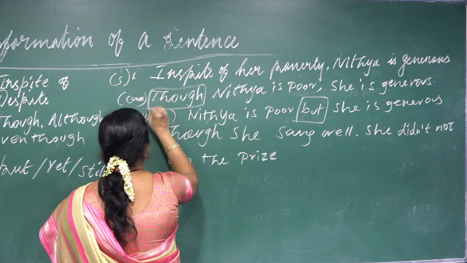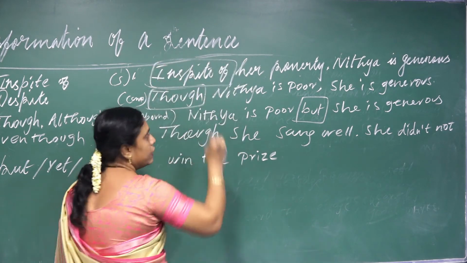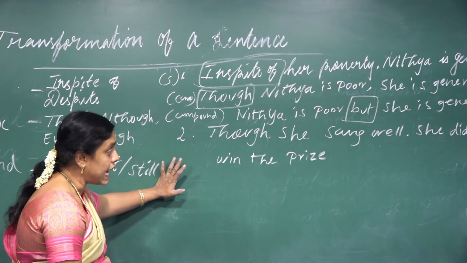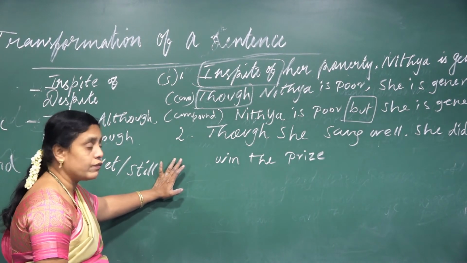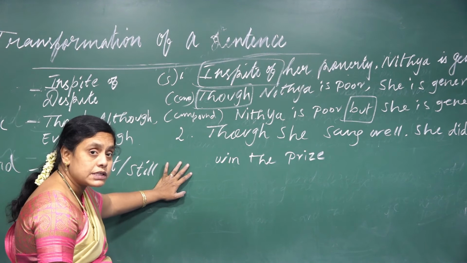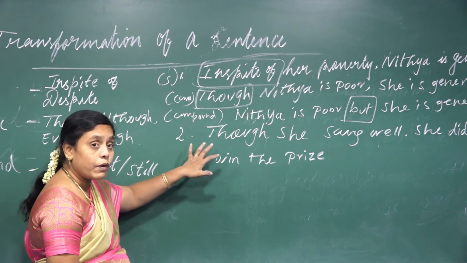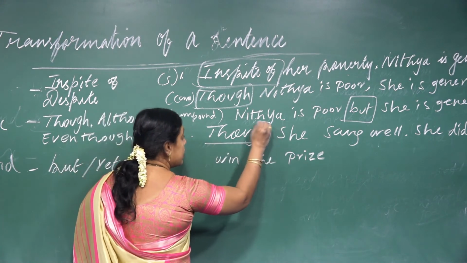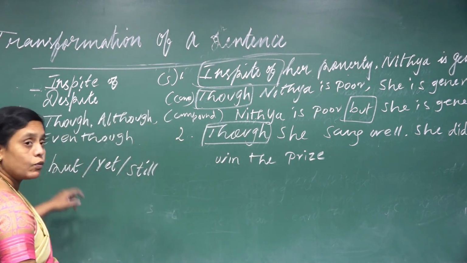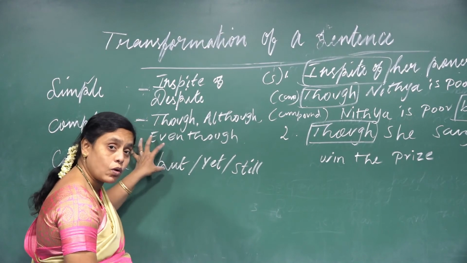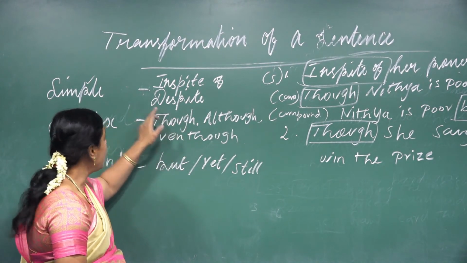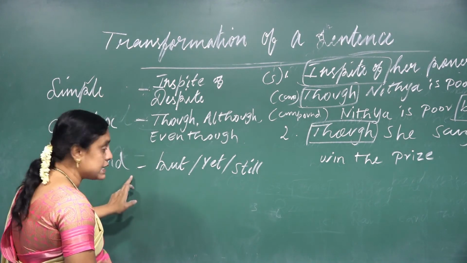And here is the complex conjunction. And now here is the simple conjunction. And now the second example is, though she sang well, she did not win the prize. So what type of sentence is it here? See here, what type of conjunction is there? What word is there in the sentence? Though. Yes. So what type of sentence, simple, complex or compound? Here in the complex, though is there. I want to change it into simple as well as compound.